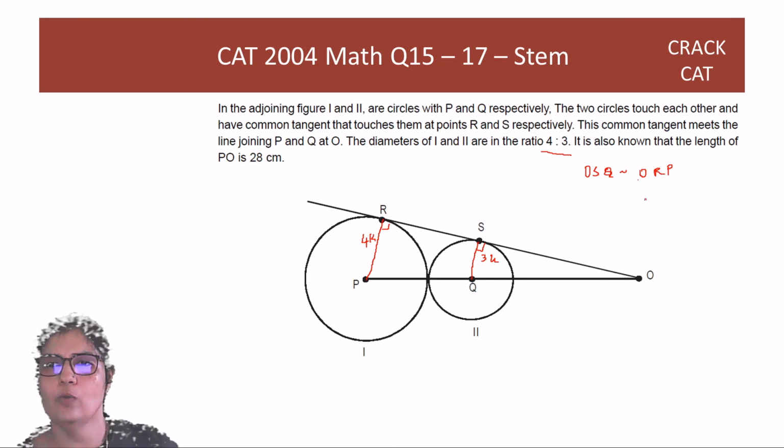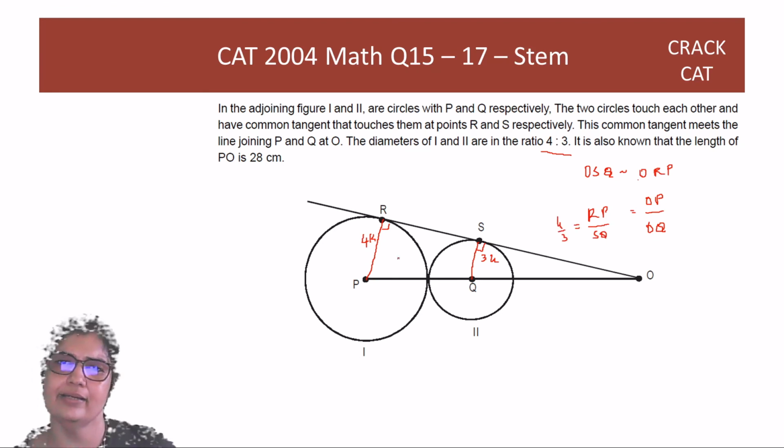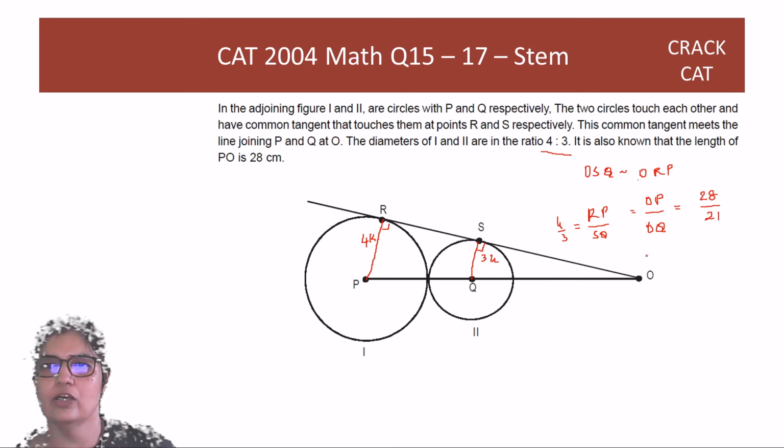Okay, so OP over OQ is equal to RP over SQ. And this value we know is 4/3, the ratio of the radii, right? These two are the radii. So OP and OQ also, if this is 28, then this will be 21. So OQ is 21, guys.